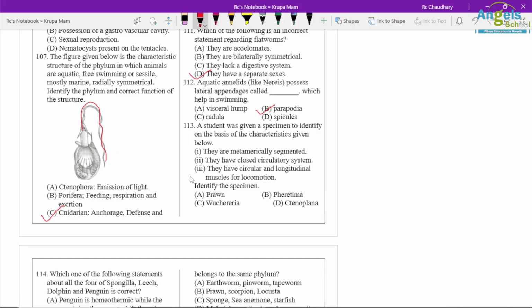Question 113. A student was given a specimen to identify on the basis of characteristics given below: metamerically segmented, closed circulatory system, circular and longitudinal muscles for locomotion. So these all are characteristics of Annelida. An example is Pheretima.